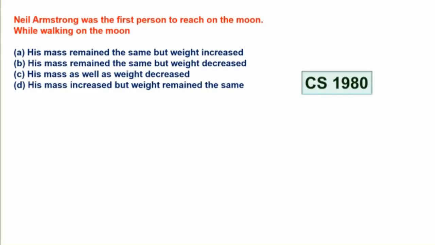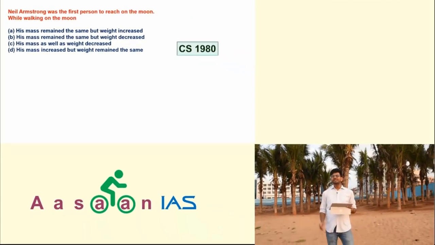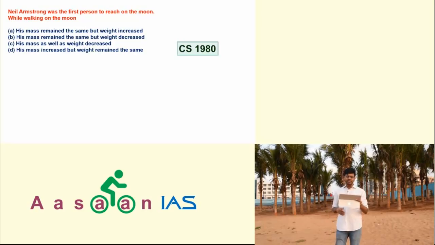Now take this question asked in 1980. Neil Armstrong was the first person to reach on the moon. While walking on the moon... See again the same question. If you know the concept, you can easily answer. So on the moon, the gravity is almost 1/6 to that on the earth. Now see, A: his mass remained the same but weight increased. See, if the gravity is less, weight decreases, doesn't increase. So A is wrong. B: his mass remained the same but weight decreased. C: his mass as well as weight decreased. D: his mass increased but weight remained the same. So the answer is B.